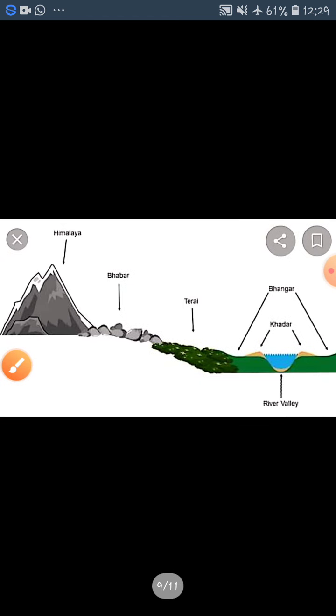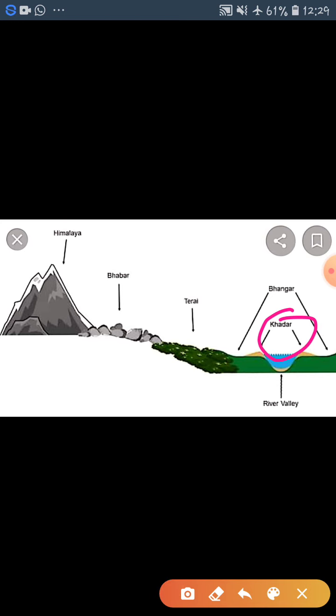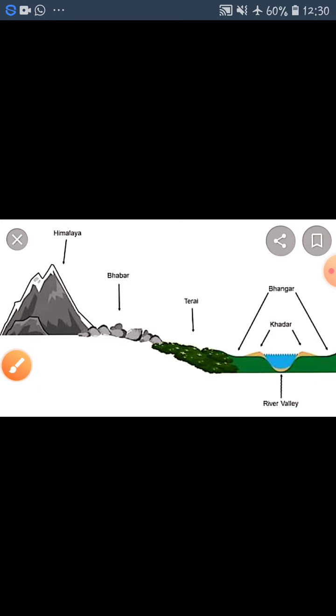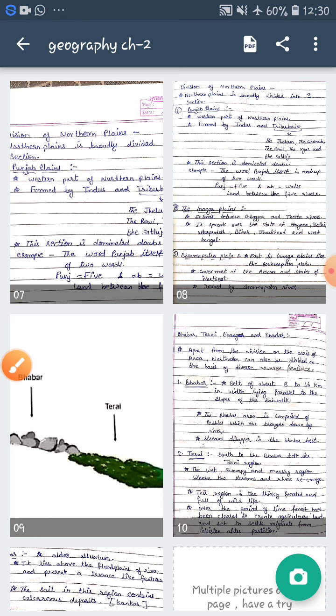Look at this diagram. Here you see the Khadar. Khadar is a new and young alluvium. It is renewed almost every year, and it is very fertile and ideal for agriculture. Therefore, intensive agriculture is performed over Khadar soil. So here you have completed your northern plains portion.